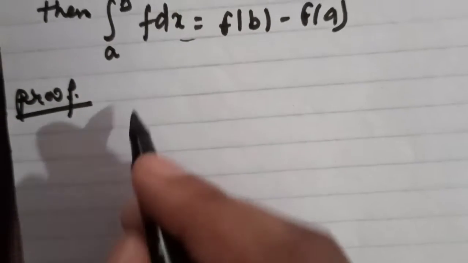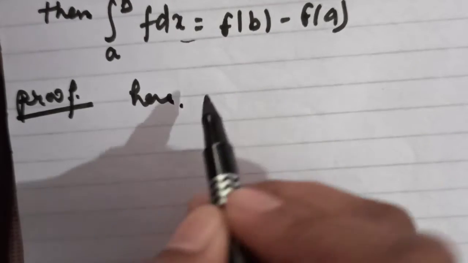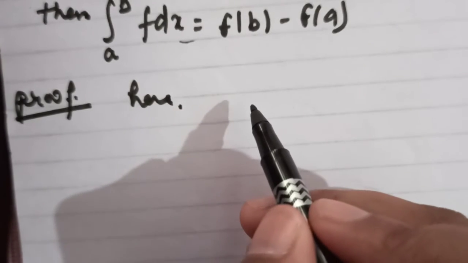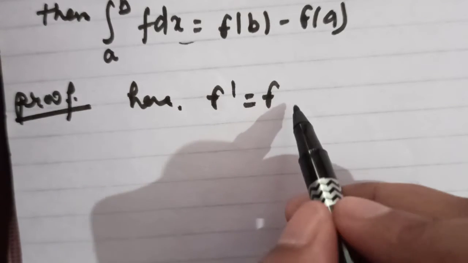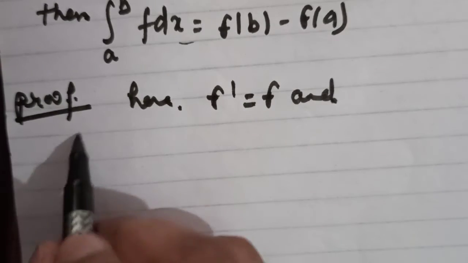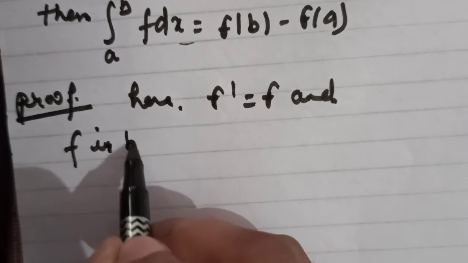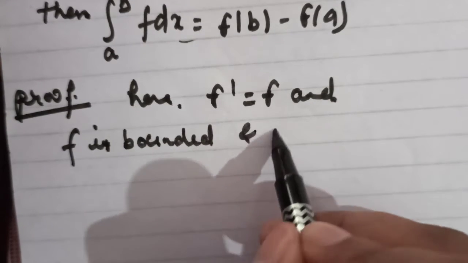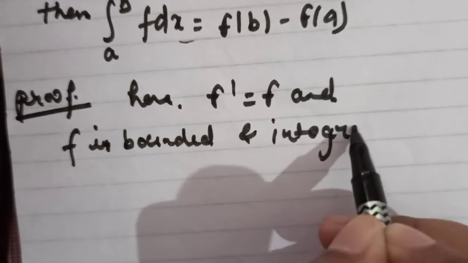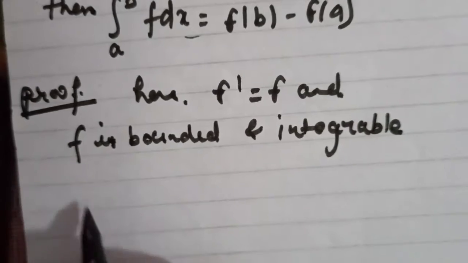Here you know that the function is bounded and integrable, and F dash is equal to f, and f is bounded and also integrable.